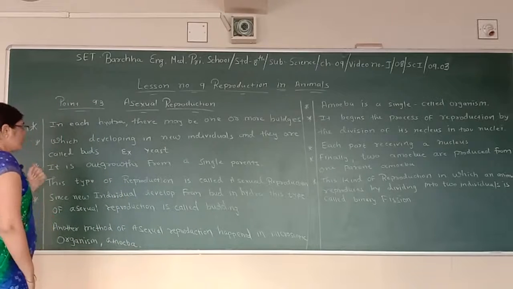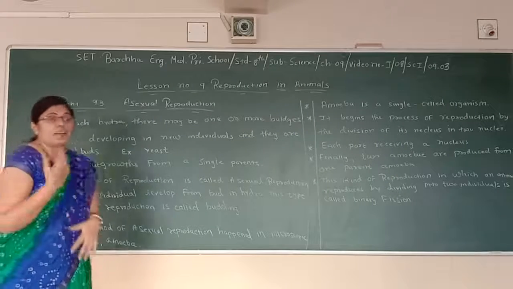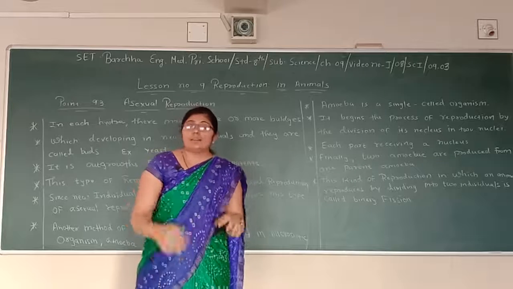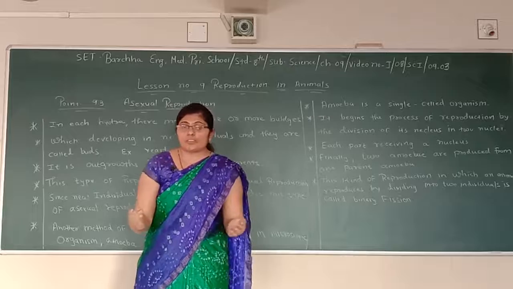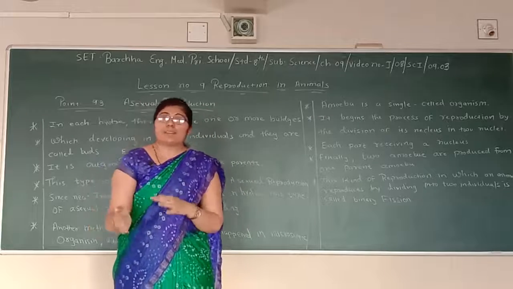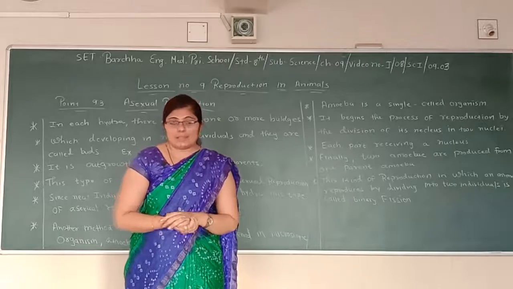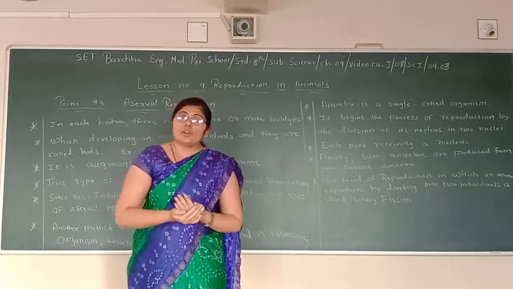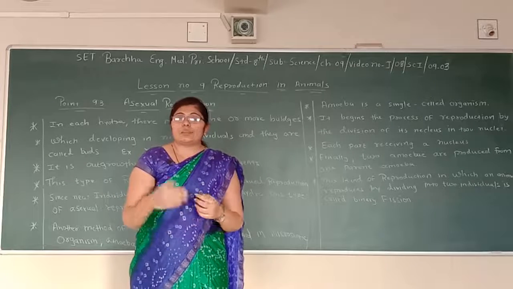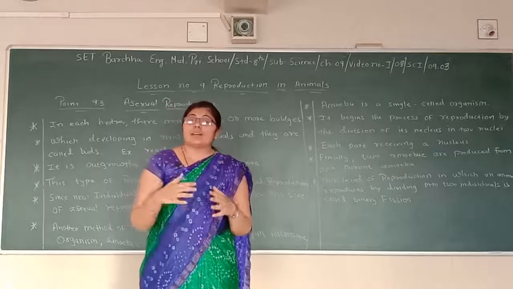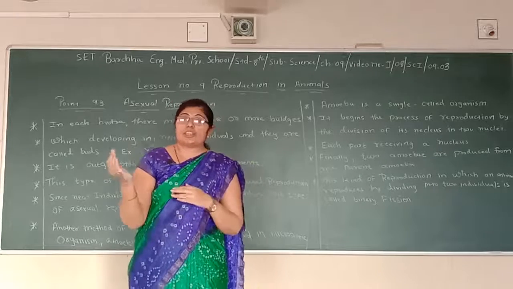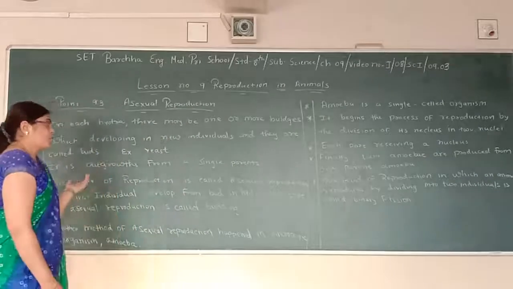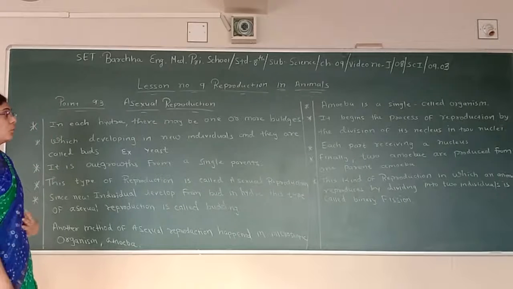Asexual reproduction. See, in our last videos we have learned about the plant reproduction and animals reproduction, whatever we just learned about the reproduction in plants and animals, that is on the land. Animals and plants are living on the earth, and it gets the full platform that is called land. But what about the hydra or aquatic plant? Aquatic plant which is living in the hydra means water. What is the meaning of hydra? Hydra means water. So now we are going to learn about the plant which is grown in the hydra.